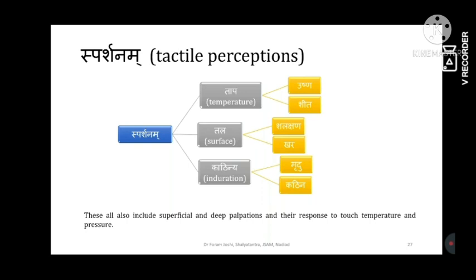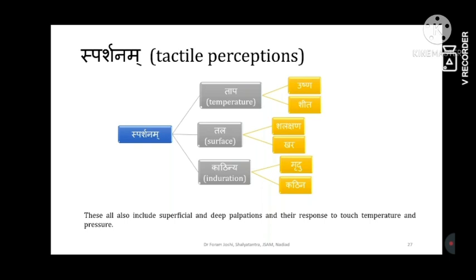Okay, so whatever the classics have given, Ushna Shita Lakshana, Mrudu Kathina, this should be taken into consideration. There are different levels of indurations also, like mild, moderate, and severe. That can be understood with the different consistencies of the wound and its scars. As an example, if the patient is having a perineal abscess, the consistency of the induration is mild.